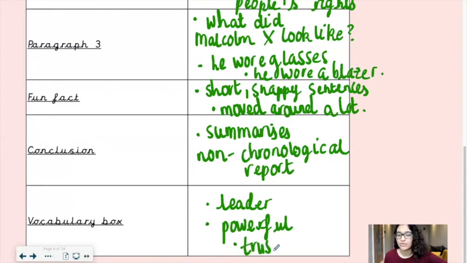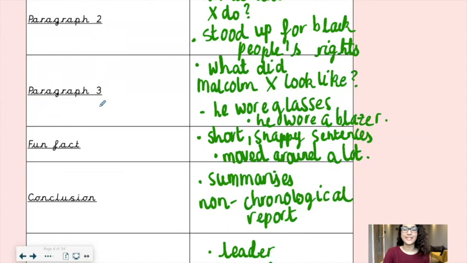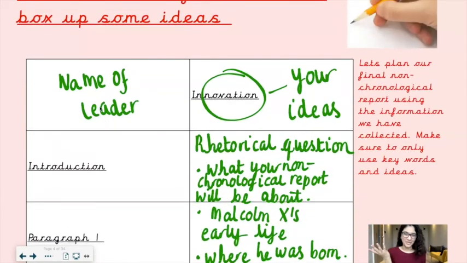Somebody that you can trust will do a good job, because it's a big, big job to be a leader. Three words there: leader, powerful, and trustworthy. So writing those in your vocabulary box makes sure that you have a reminder that you need to include these in your non-chronological report. So that is what my box up looks like.